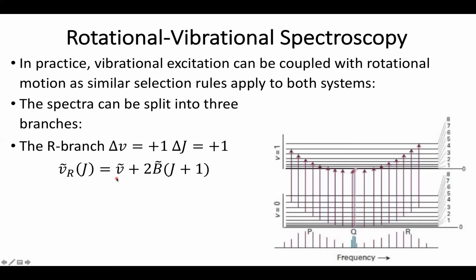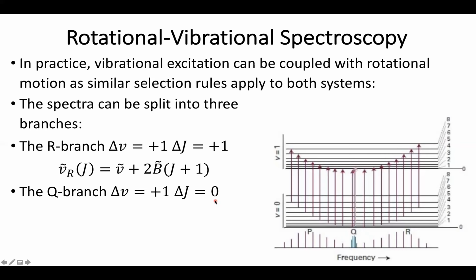So this can simply be given by the vibrational excitation plus the rotational excitation. It is worth noting, you'll notice we don't see any anharmonicity, so we are assuming the harmonic oscillator. This should be a fairly safe assumption if we're mostly exciting out of the ground state. The Q branch is a little bit more interesting because the Q branch assumes that we're going to increase the vibrational energy level, but we'll see no change in the rotational state.